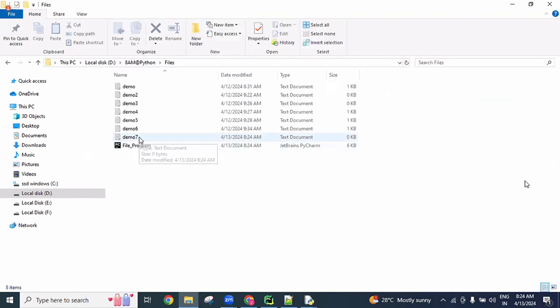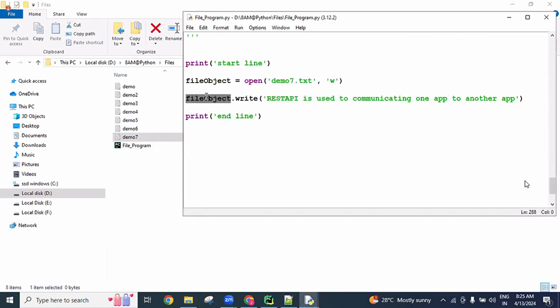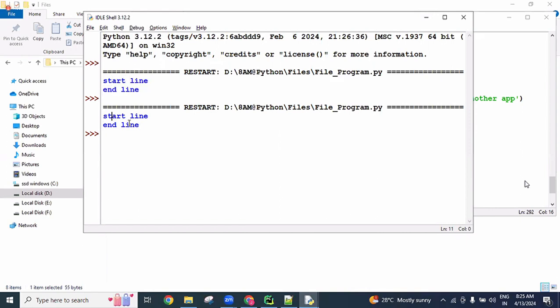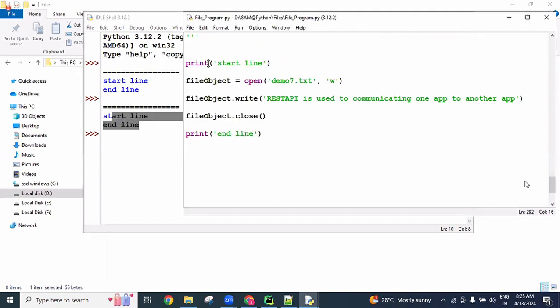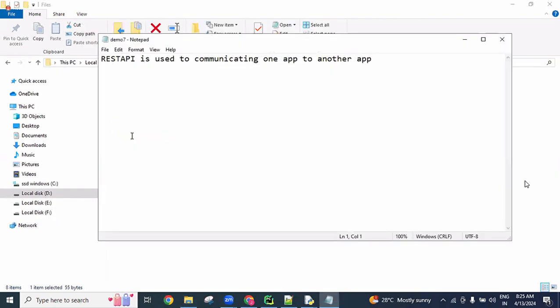So demo7 is there. If we open it here, we are unable to see the file data. Why? Until the file object is closed, we are unable to see the data, as I said previously. So to overcome this problem, we use the file object dot close method. After closing, we get start line, end line, which means all lines of code executed properly. Now go here, open demo7, and check it.